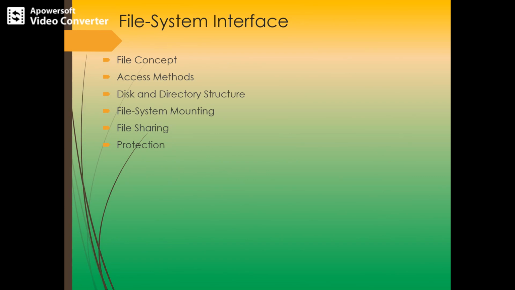First, let's see what exactly a file is and how we name the file, what the types of file are, and how you define the attributes of the file, followed by access methods. Different kinds of access methods are laid out here, and next we are going to see what a directory is and the different levels of directory, maybe single or hierarchical level directory scheme, and so on. And then some introduction to mounting and sharing, and also how protection can be served for a file.